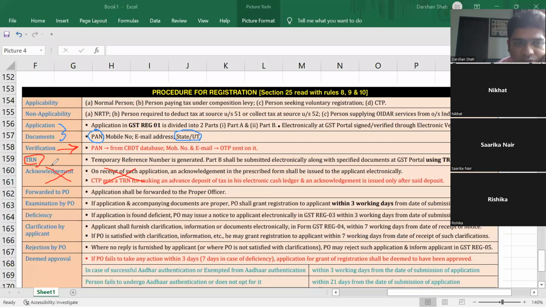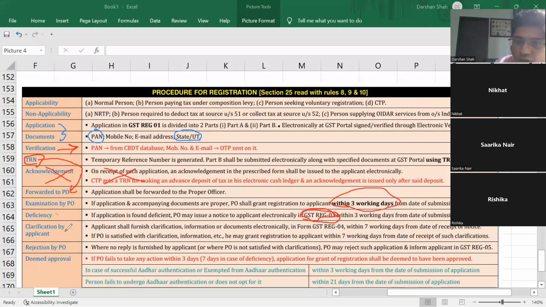Now, once you get the TRN, you'll have to forward this TRN to your jurisdiction officer, your proper officer. And that officer will examine your documents. If any deficiency is there, this will be done within 3 working days, and that officer will say, give us a new form. That will be GST registration 03 form. You'll have to submit a new form if there is any deficiency.